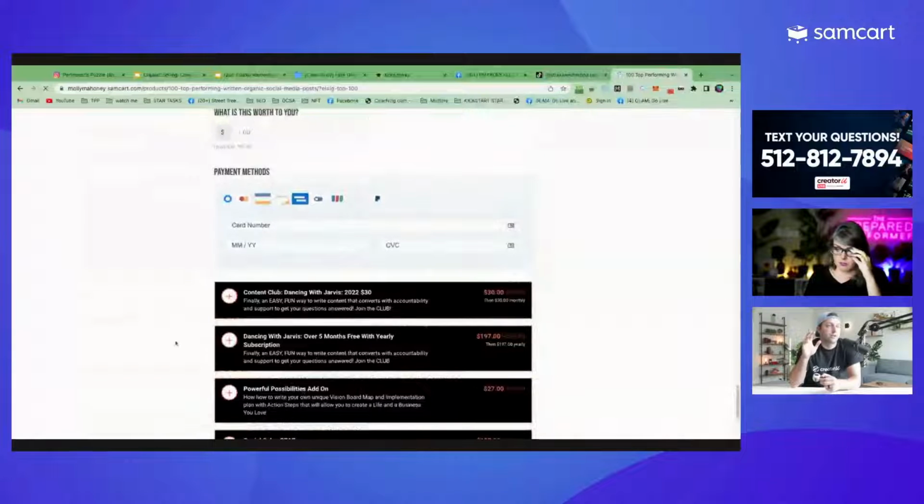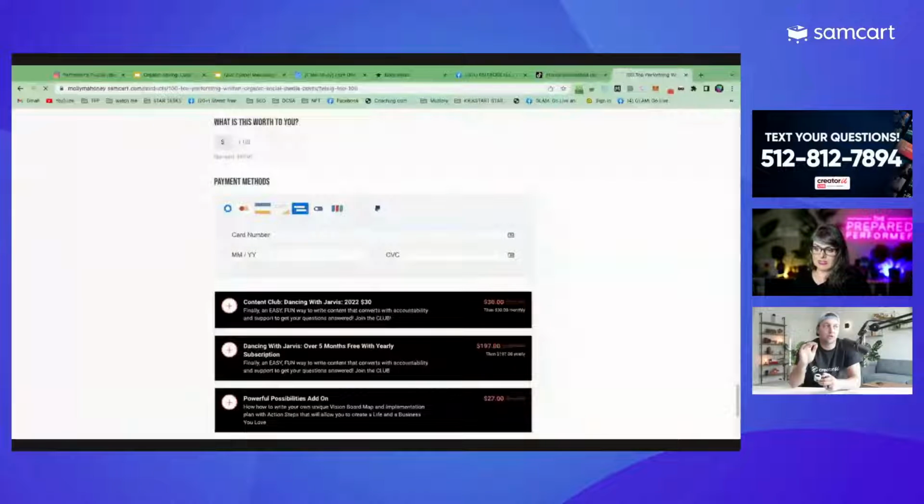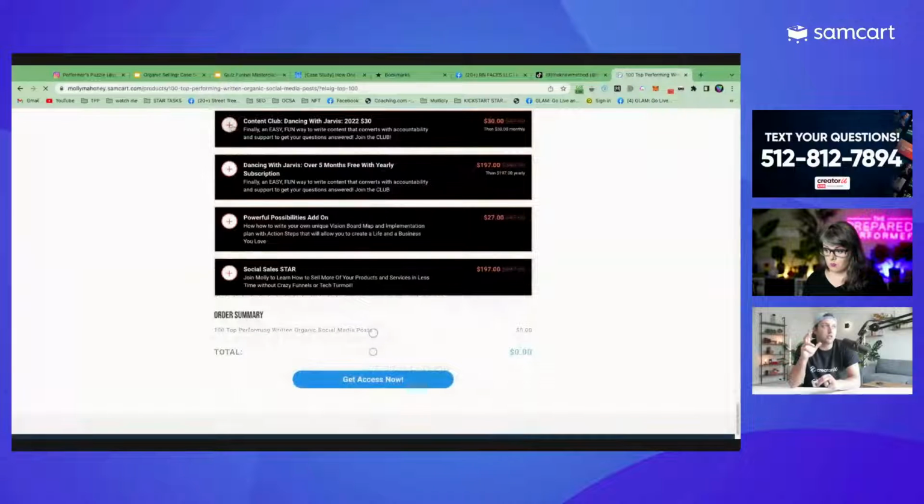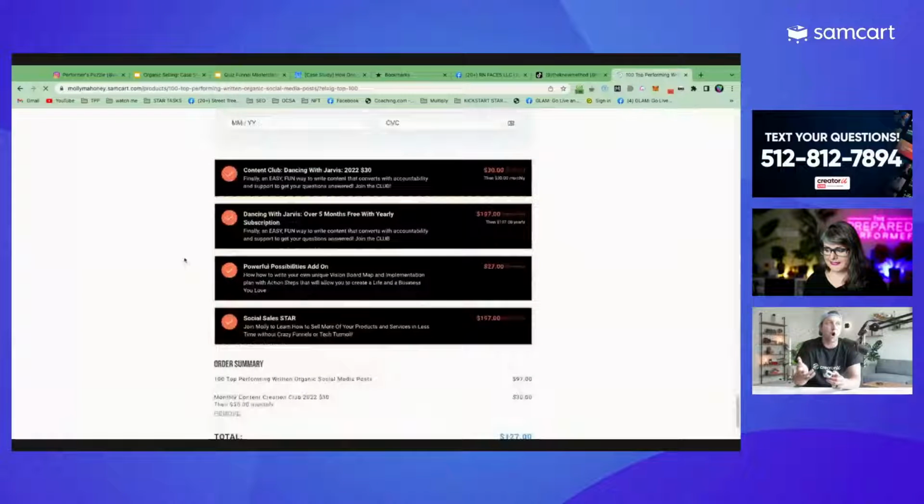I love it so hard. Yeah, two features to call out there. The pay what you want feature is super powerful. Everyone should be using it. The conversions on pay what you want products are enormous. There's just something about it, it's so simple. And Molly, I love what you're doing with order bumps here. They're really quick, really sweet, but you have four different things that someone can say, cool, I want that, I want that, I want that. And not everybody's going to buy all of them.